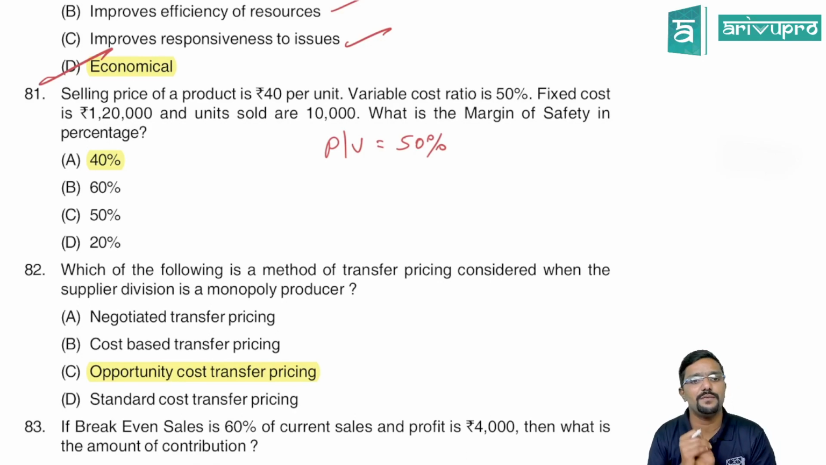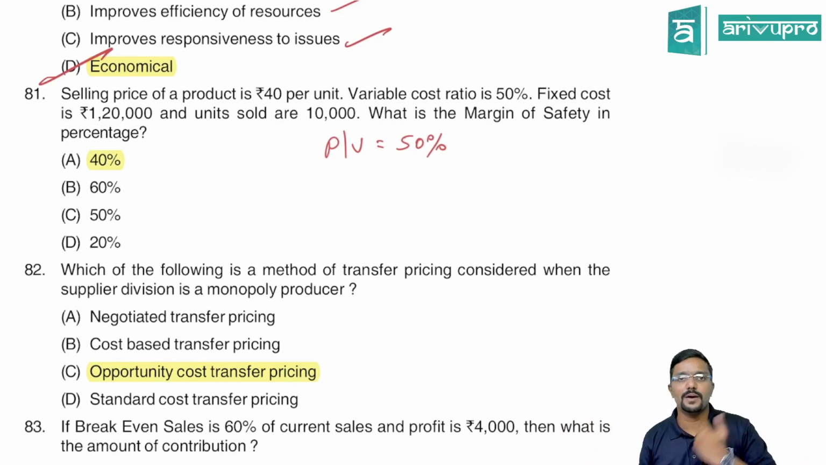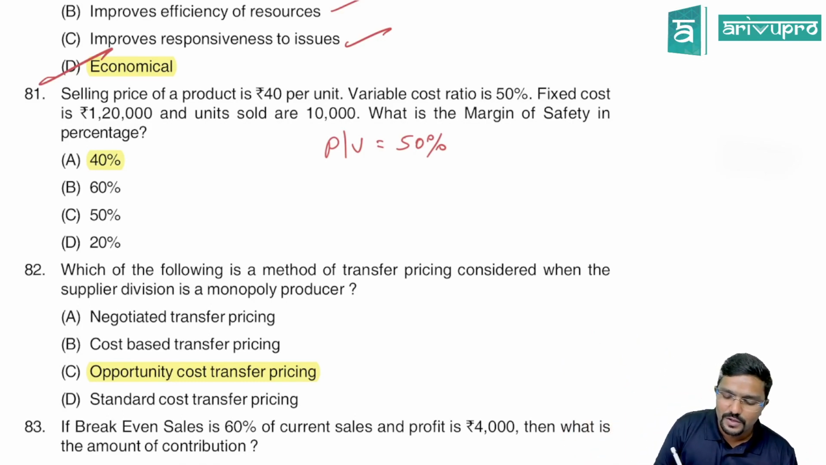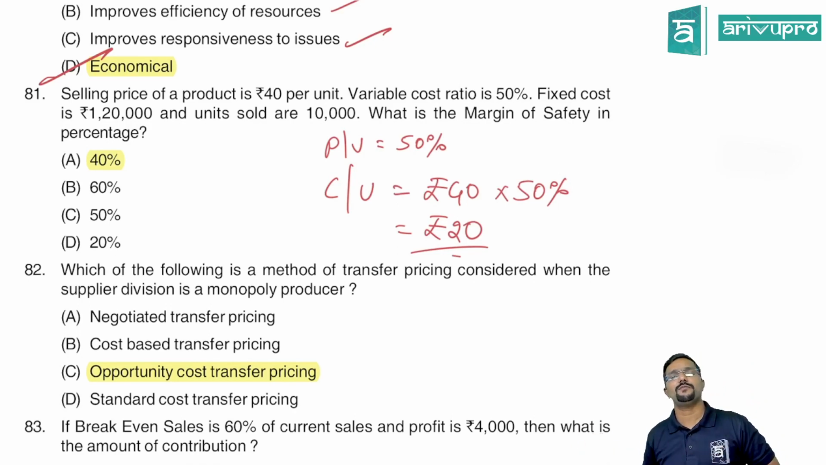What is margin of safety in percentage? They're asking margin of safety in percentage, for which you require break-even sales, because total sales is given. Once I calculate break-even sales, total sales minus break-even sales will be my margin of safety. So you know how much is contribution per unit here? Contribution per unit would be 40 into 50%, rupees 20. As variable cost is 50%, the remaining 50% is contribution, which is nothing but PV ratio.